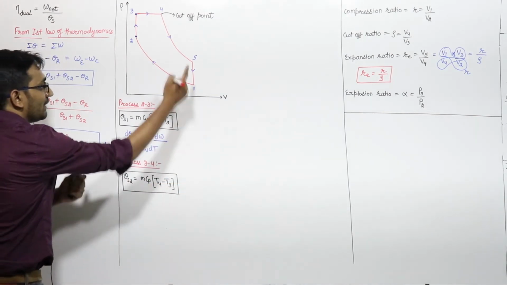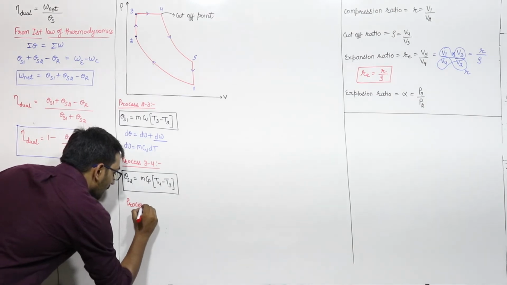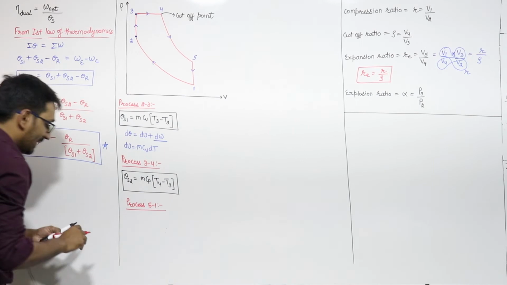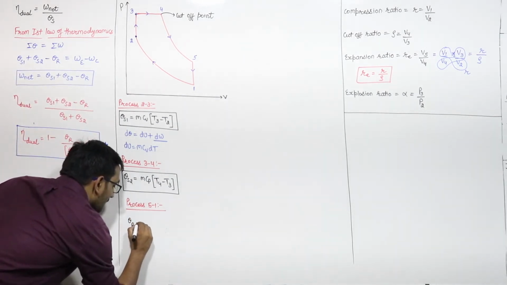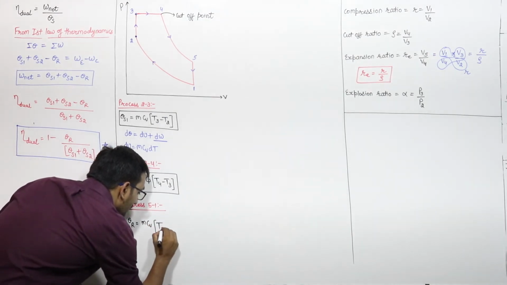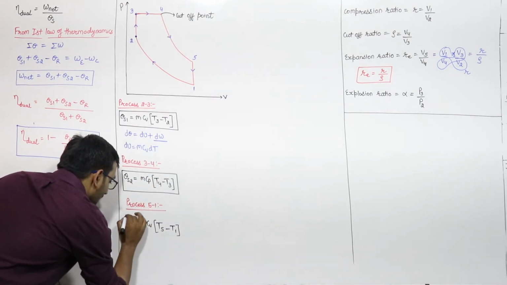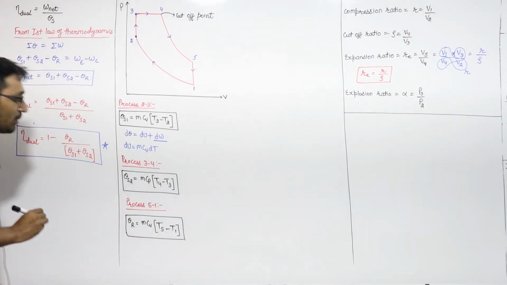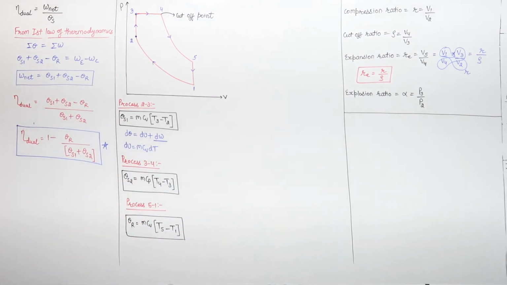For the process 5 to 1, that is the heat rejection, which is a constant volume heat rejection, I can directly write that heat rejection will be equal to mCv into the temperature limit, T5 minus T1, right? T5 minus T1 for this process 5 to 1. I can write like this.